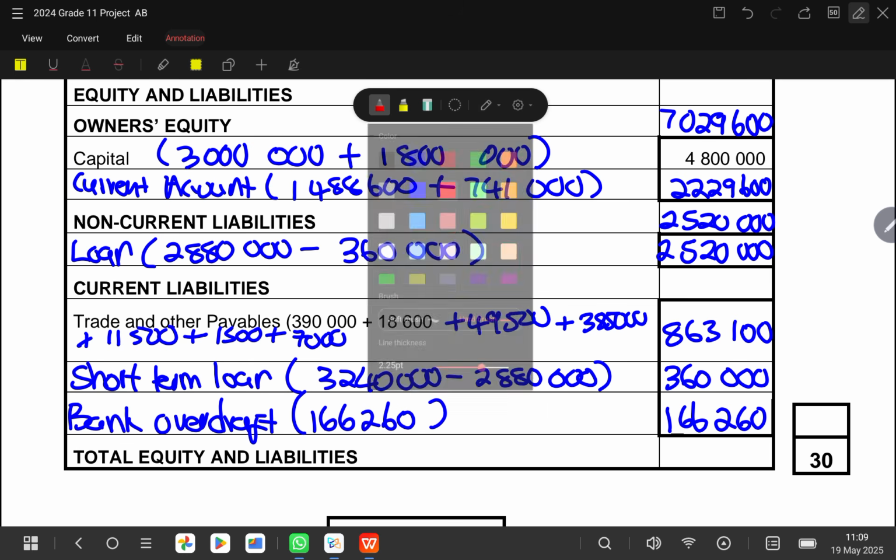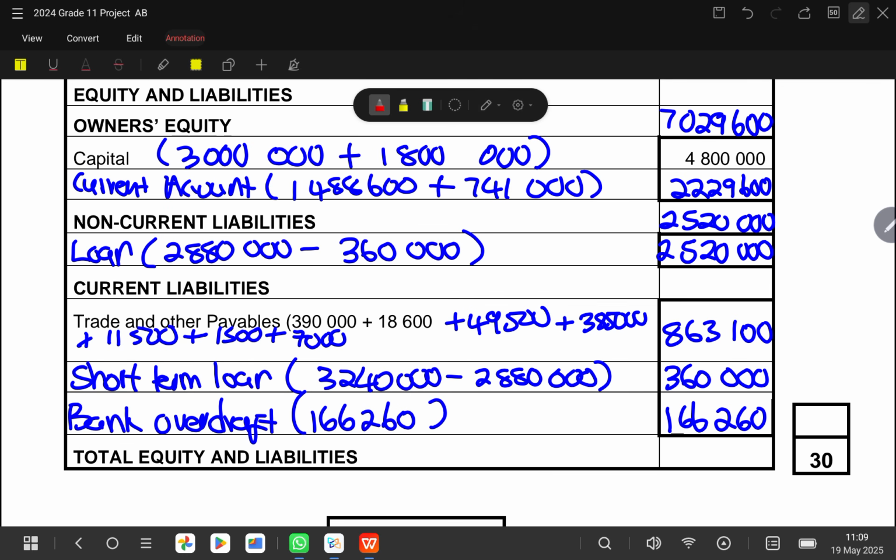So we can simply add our current liabilities. So our current liabilities will be 863,100 plus 360,000, and then plus 166,260.